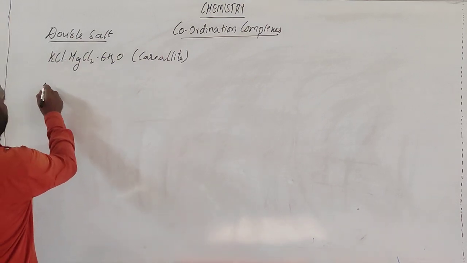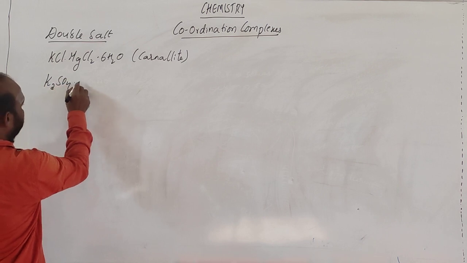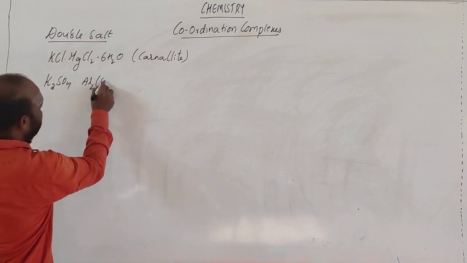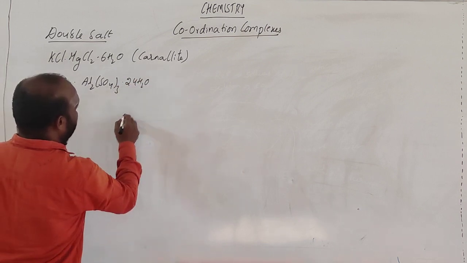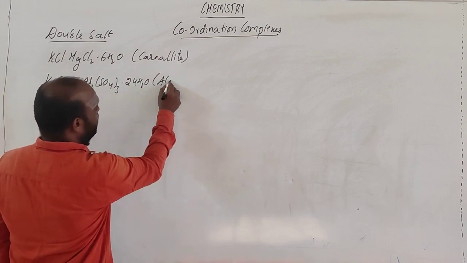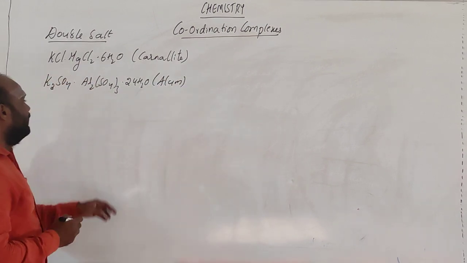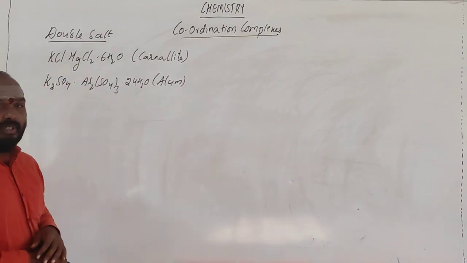Like you are having potassium sulfate, aluminum sulfate, 24 H2O. This is called alum. Simple. Potassium aluminum sulfate with water is called alum.